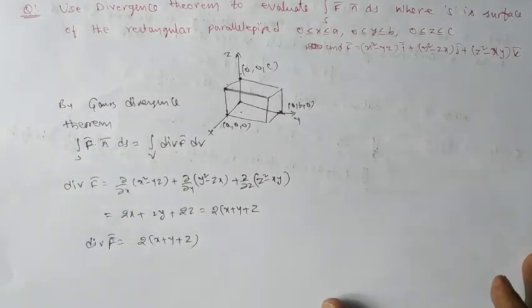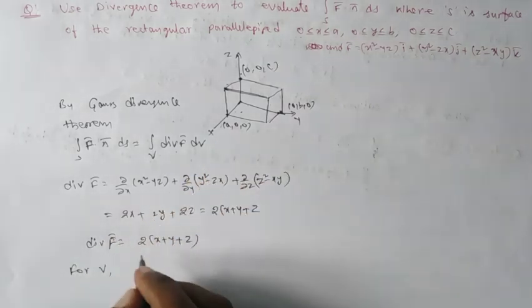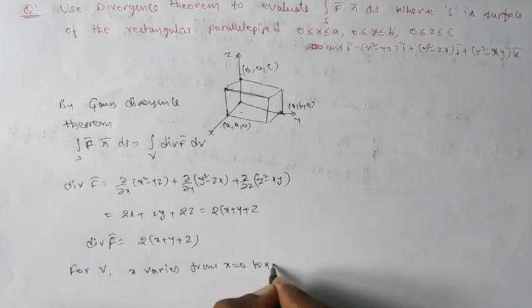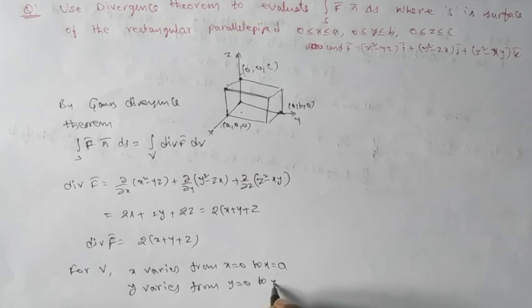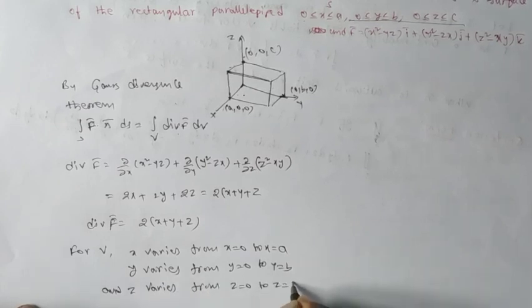So I first write the limits for the volume V. What are the variations of the variables here? x varies from x equal to 0 to x equal to a, and y varies from y equal to 0 to y equal to b, since the equations are given. And finally z varies from z equal to 0 to z equal to c.